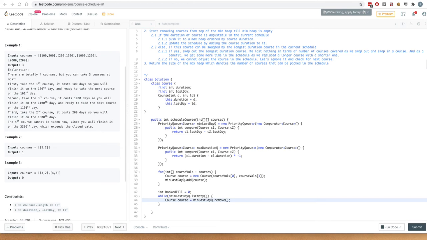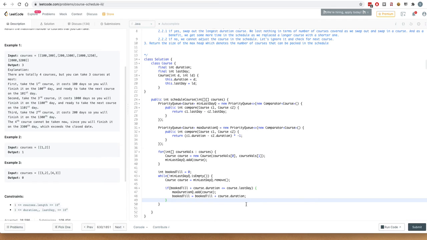Let's check, as I mentioned in the algorithm, if my booked till plus the course duration is less than or equal to course dot last day. That means that if I am booked till a particular date, and in addition to that my course duration, is it less than the deadline of the course?